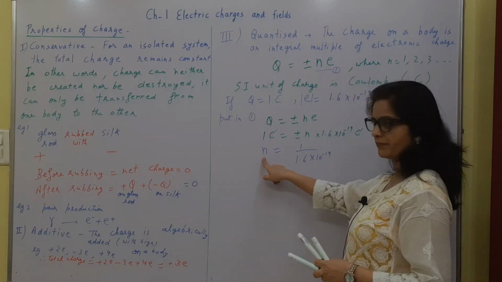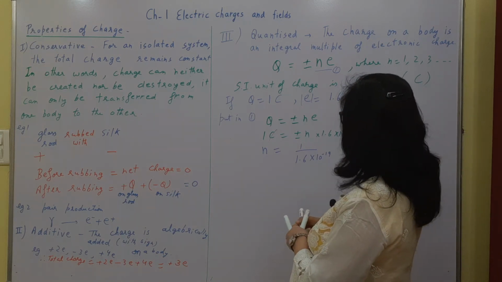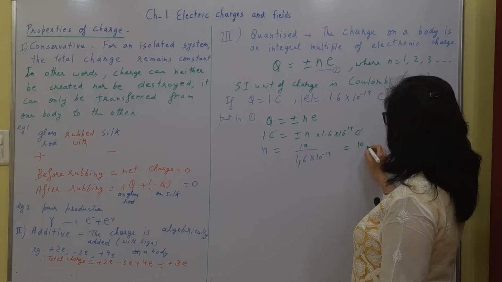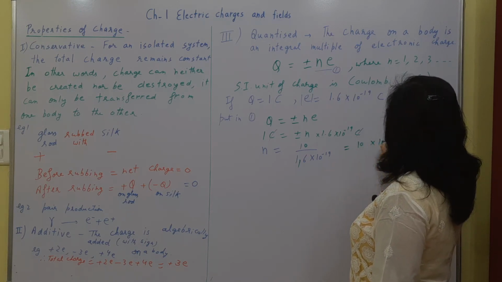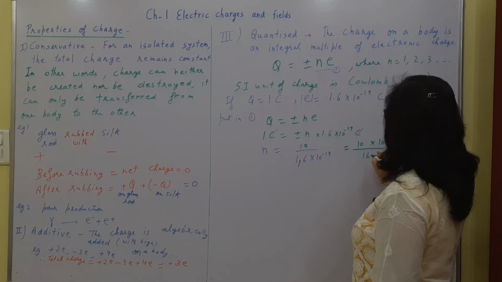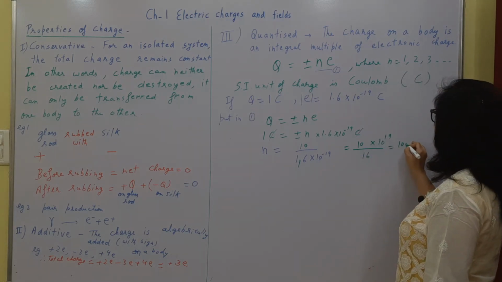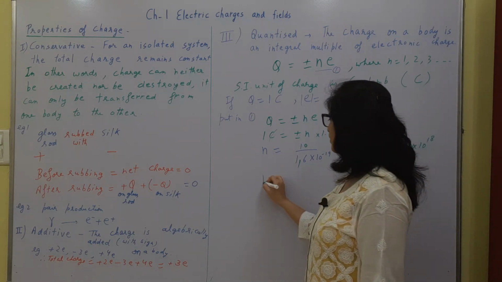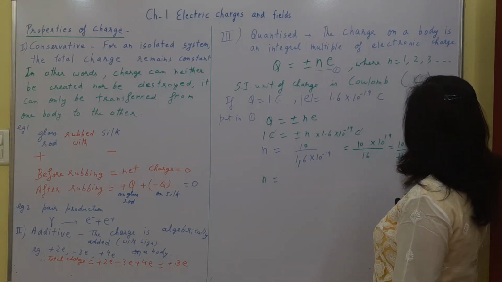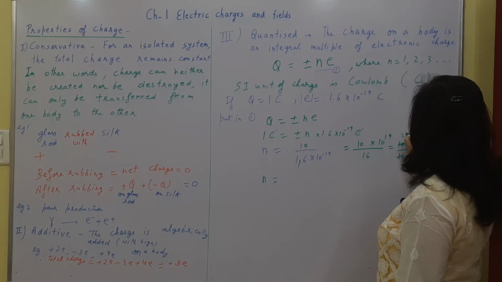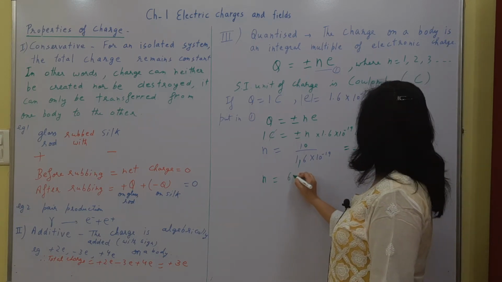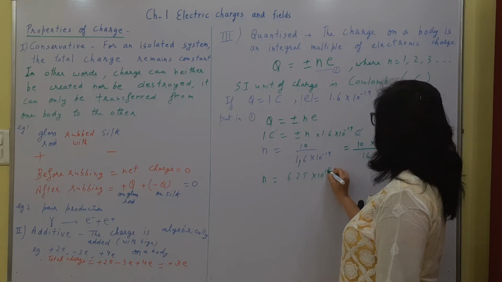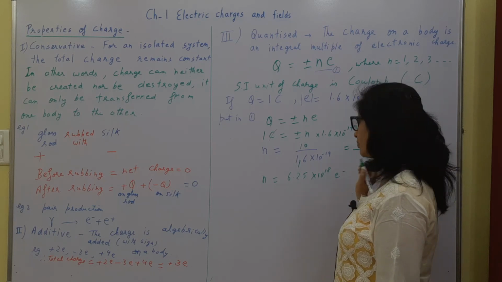Units will be cancelled because number has no units. This can be written as 10 into 10 to the power 19 upon 16, which can also be written as 100 upon 16 into 10 to the power 18, and this on calculating gives us about 6 into 10 to the power 18 electrons, and electrons will be in whole numbers.